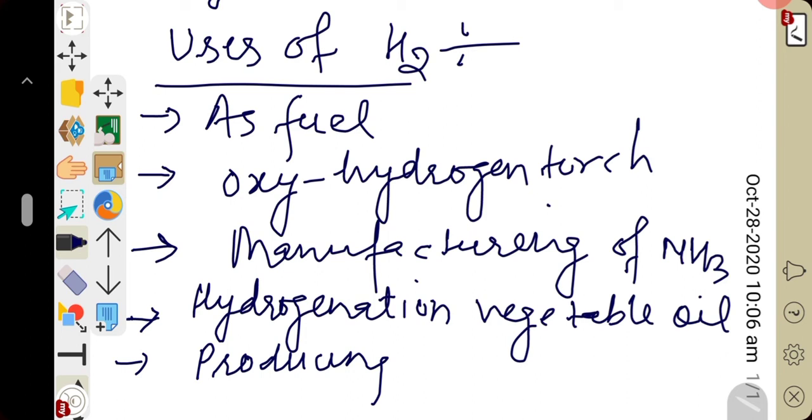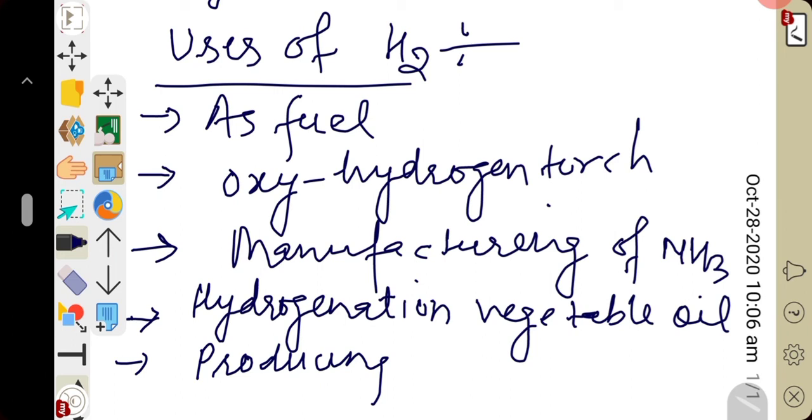Second point is the use of hydrogen in oxyhydrogen torch. What is oxyhydrogen torch? It is a setup in which a mixture of hydrogen and oxygen is burnt in a specially designed apparatus called an oxyhydrogen torch to produce temperature of around 2500 degrees Celsius.